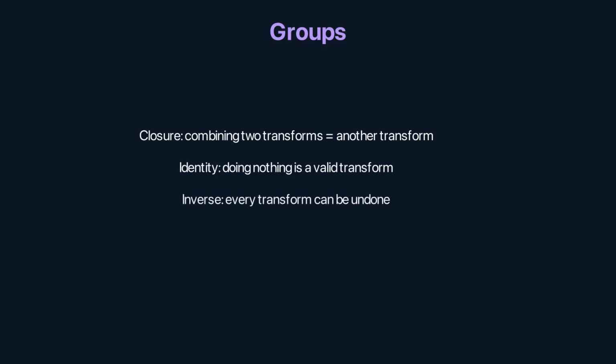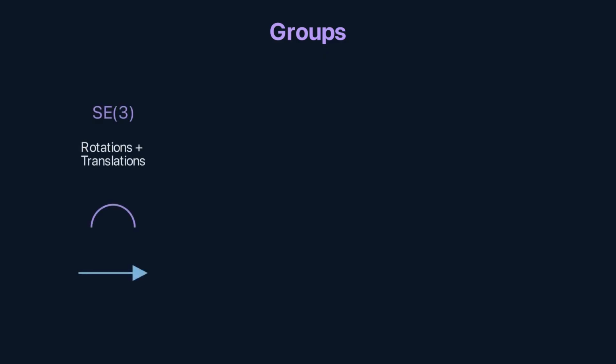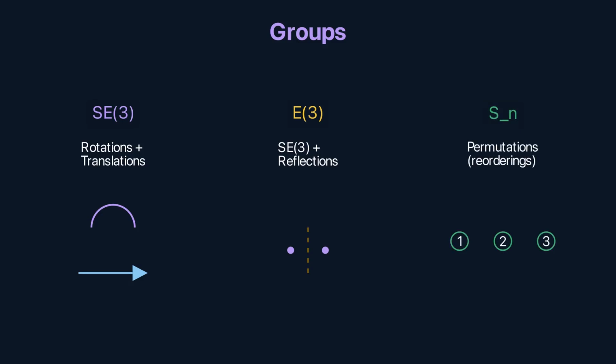Group theory provides the mathematical framework. A group is a set of transformations that can be composed, reversed, and include the identity. SE3, the special Euclidean group in 3 dimensions, consists of all rotations and translations. E3 adds reflections. The permutation group consists of all orderings of n elements. Atoms in a molecule can be listed in any order.